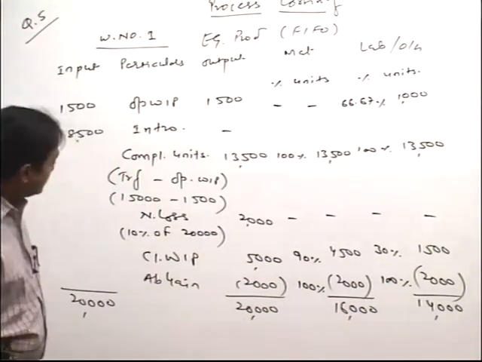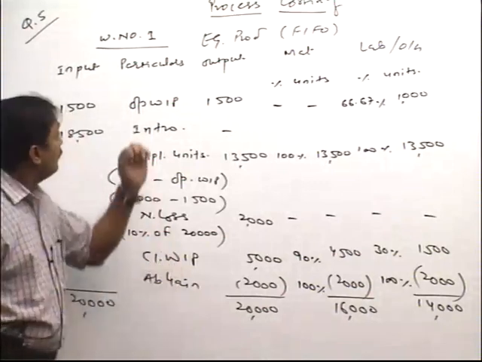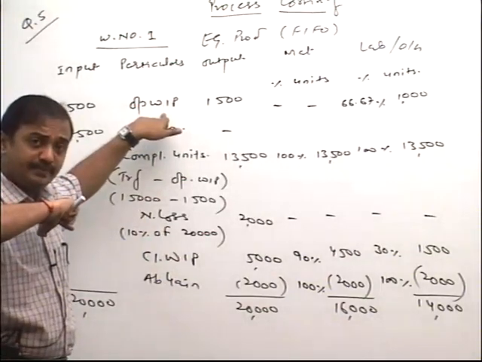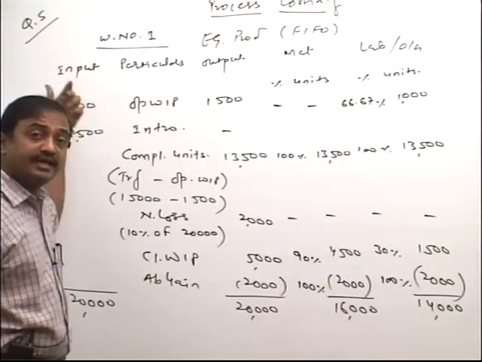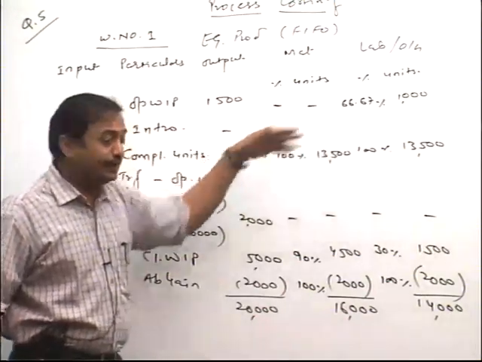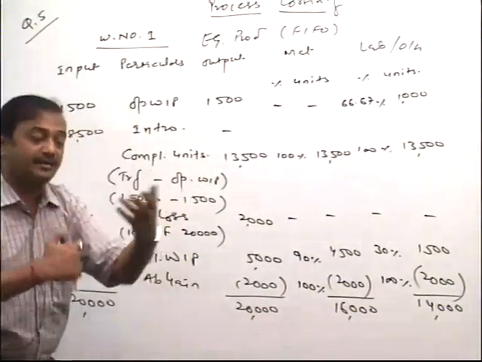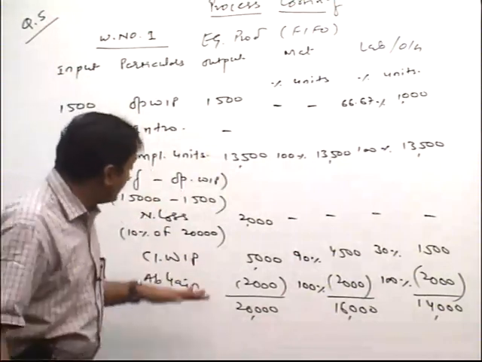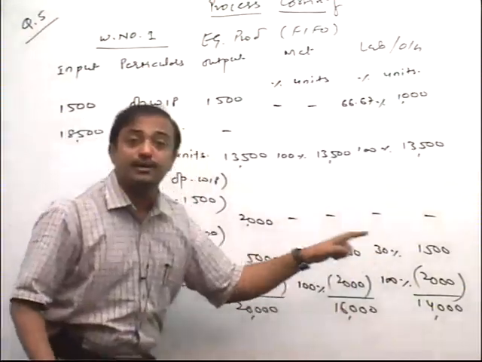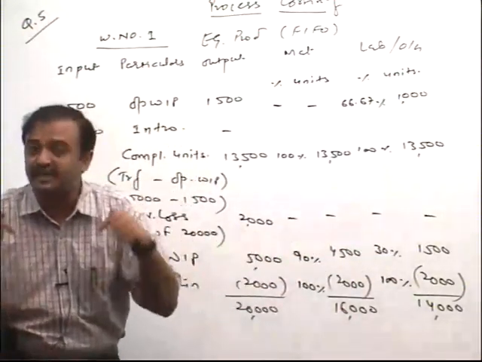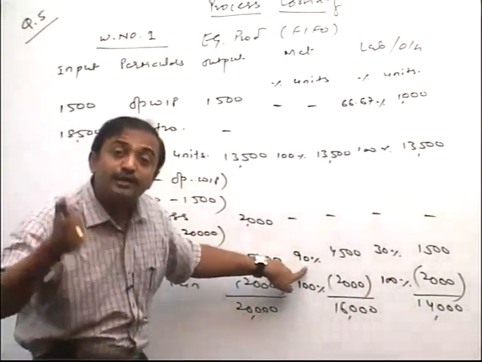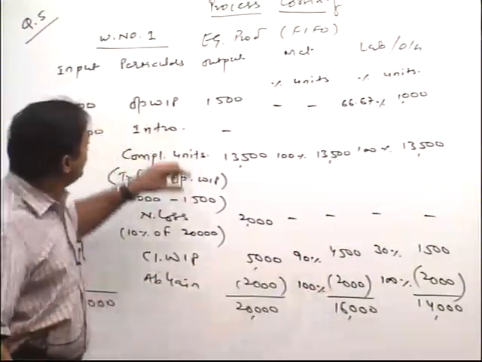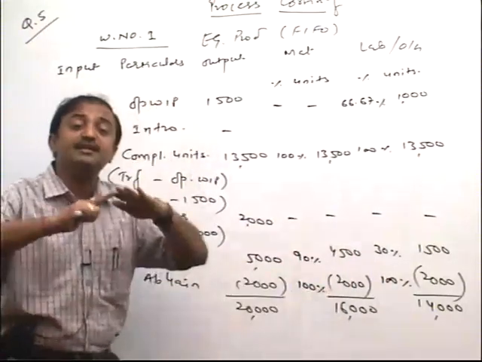Now please emphasize: for opening WIP, it is very clear that last year it was closing WIP. So, friends, whatever was completed last year, the remaining portion we will complete in the current year. Closing WIP is exactly the reverse of that. It means closing WIP started in the current year, but is still not completed. So for closing WIP, we take the percentage of completion, meaning whatever we work in which year, friends? Current year. So in the current year you started and completed how much percentage? 90% and what, friends? 30%. So that much percentage we take. So just take it that way: opening and closing are exactly adverse to each other.